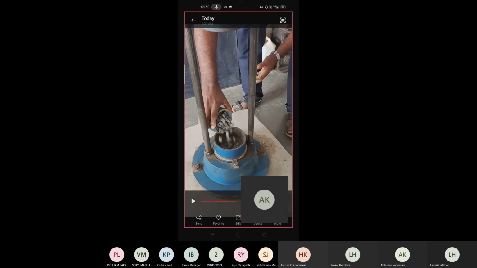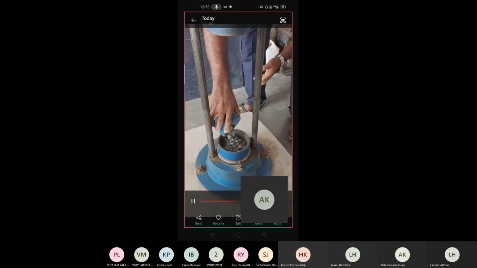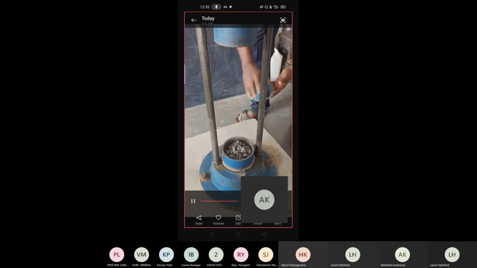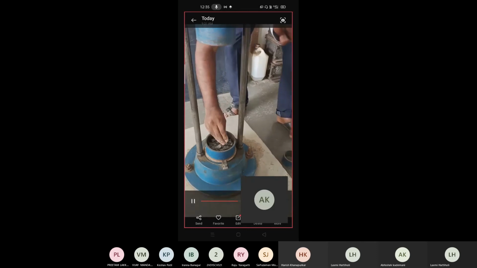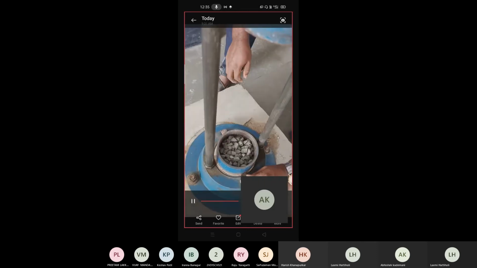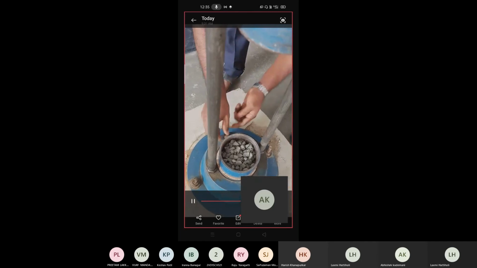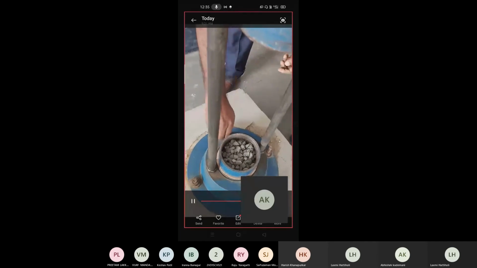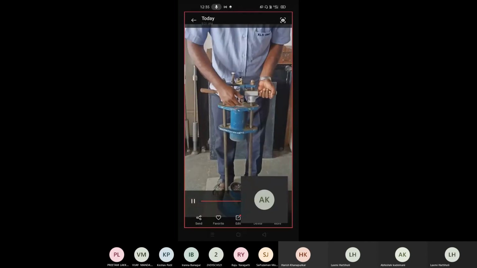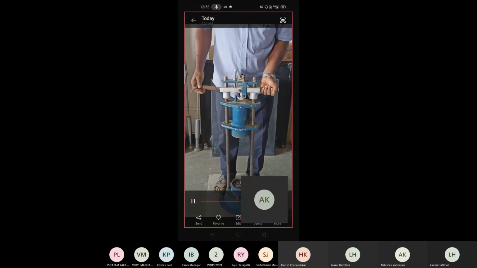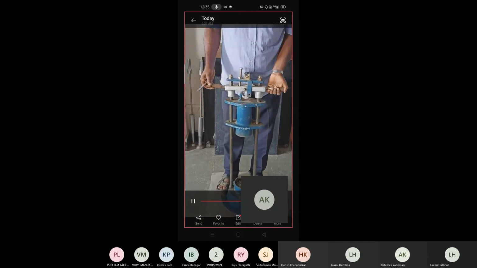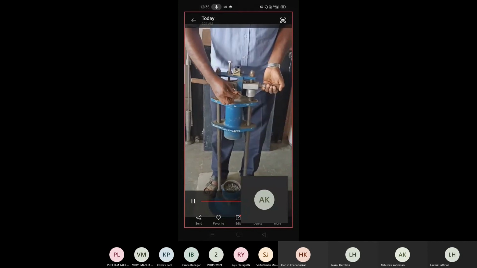After doing that, whatever aggregate you have taken, pour it in this standard cylinder. Okay. Once the aggregate is poured here, side screws are given to you as a locking system. Just lock that cylinder. Once the locking is done, here you can see how the person is holding these handles. This is how the procedure is.